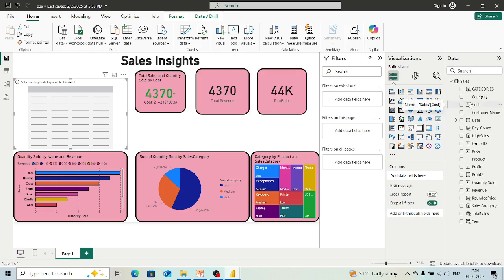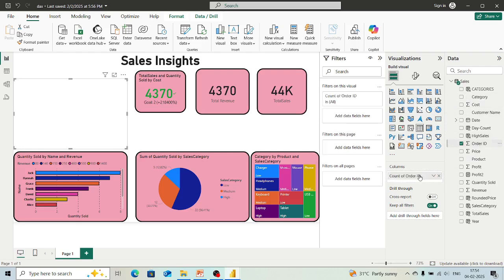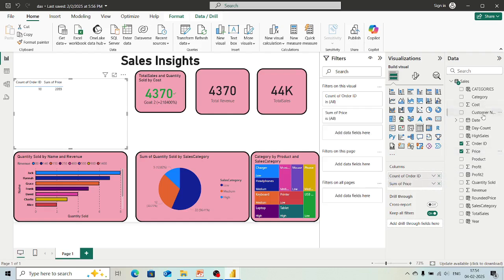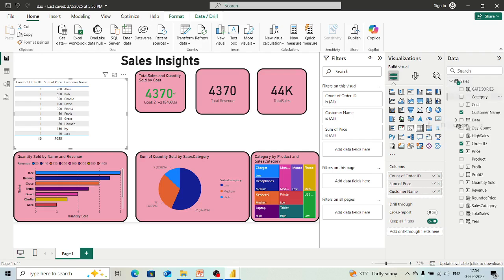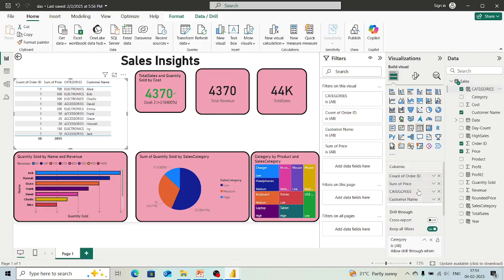Now we only had a sample sales table. Here we only have the option of column. So here I have given it a column ID, then price. I should also give name, category. Whatever things we want to represent in a table, we can give to this. Now let's take this category calculated column. Yeah, so you can see this table is being created over here.